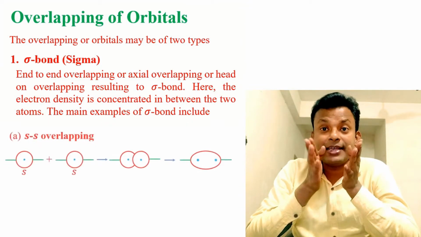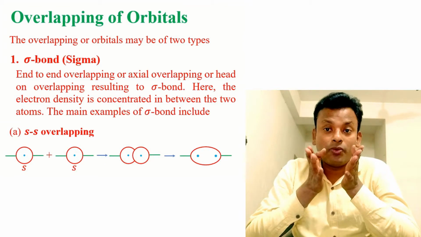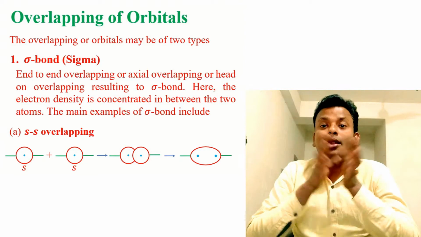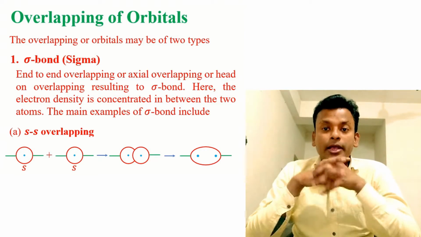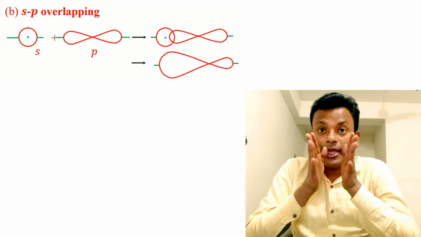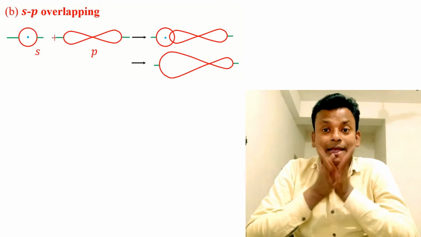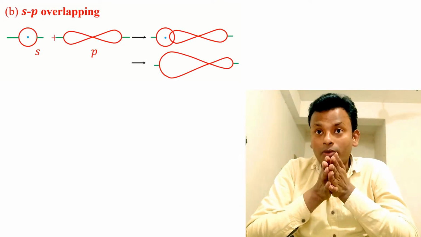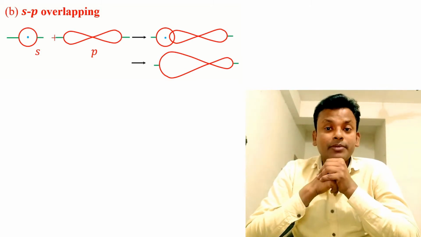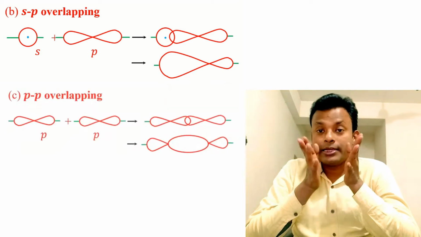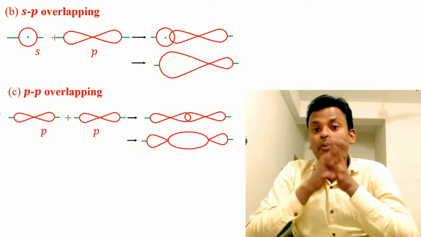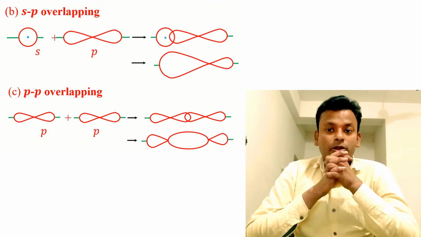First, s-s overlapping. S orbitals are spherical. So, two s orbitals overlapping form an s-s sigma bond. Next, s-p overlapping. One s orbital and one p orbital head-on overlapping form an s-p sigma bond. Next, p-p overlapping. Two p orbitals overlapping form a p-p sigma bond.